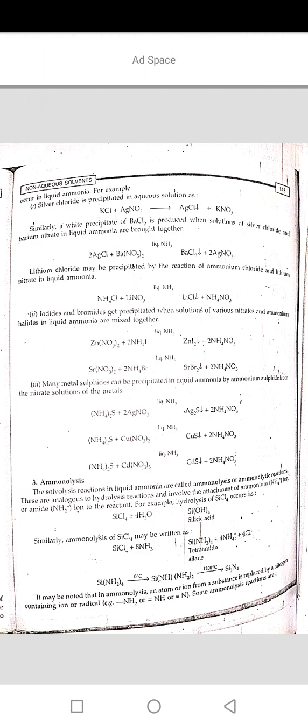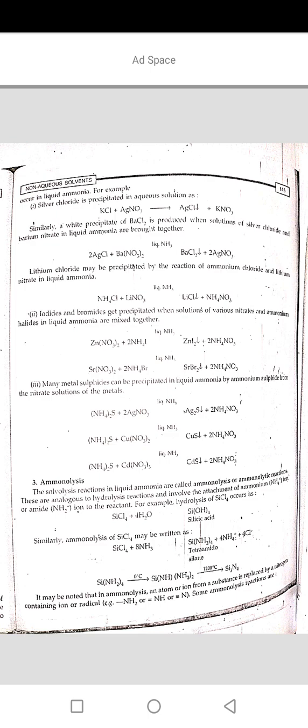Similarly, a white precipitate of BaCl2 is produced when solutions of silver chloride and barium nitrate in liquid ammonia are brought together. That is, 2AgCl plus Ba(NO3)2 in the presence of liquid ammonia changes into BaCl2, which is a precipitate, plus 2AgNO3.